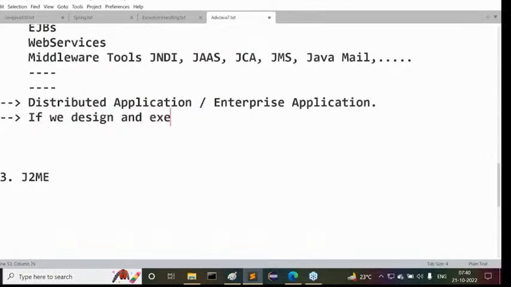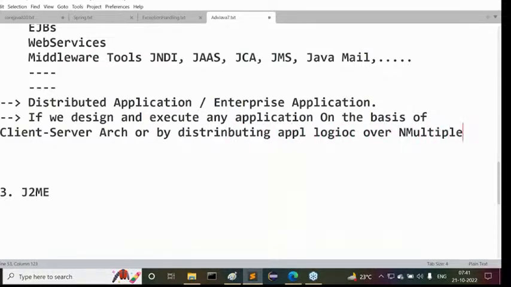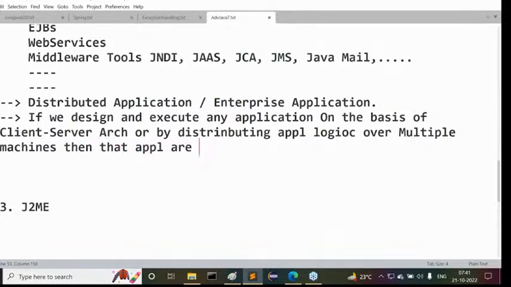If we design and execute any application on the basis of client server architecture, or by distributing application logic over multiple machines, then those applications are called distributed applications or enterprise applications.